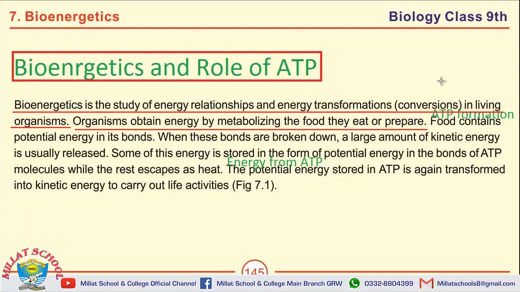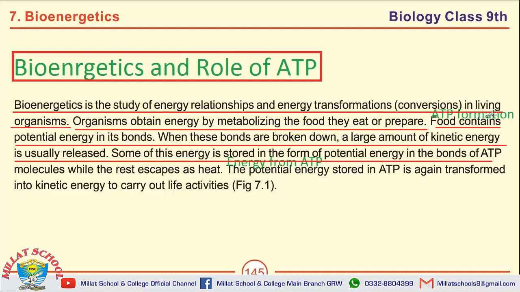The next topic is how ATP is formed. Food contains potential energy in its bonds. When these bonds are broken down, a large amount of kinetic energy is usually released. Some of this energy is stored in the form of potential energy in the bonds of the ATP molecule, while the rest escapes as heat.